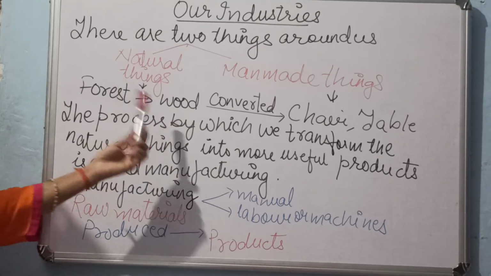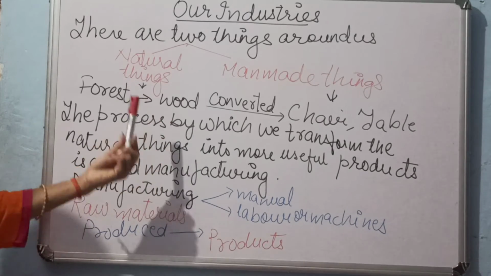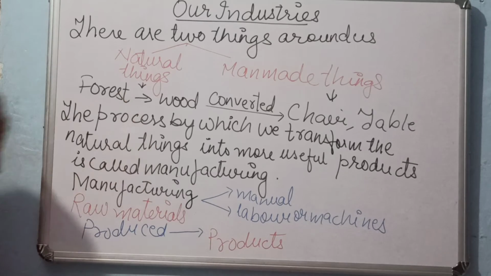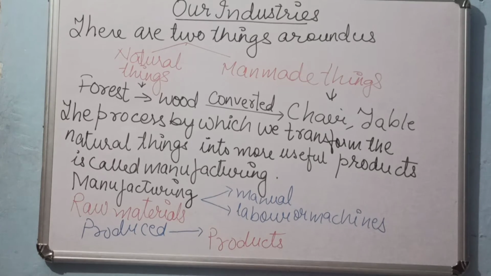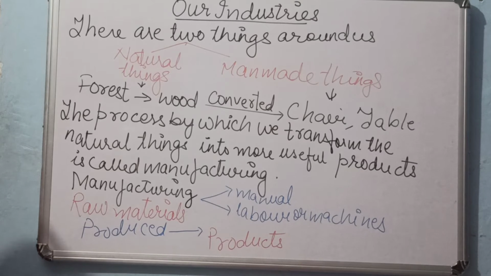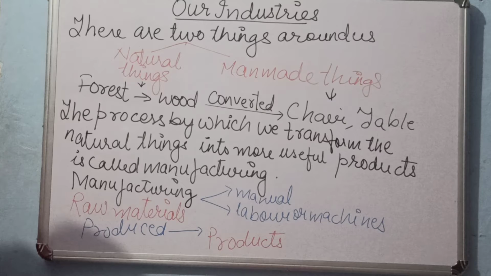Like the marker I have in my hand, it has to pass through different processes. A bangle, an earring, your mouse, your computer. When one computer is there, it has several different parts. It is made from the different parts, which are then combined, and finally the computer is there in your hand. So now next we will talk about the factors essential for setting up an industry.